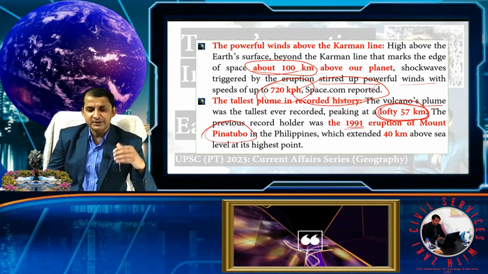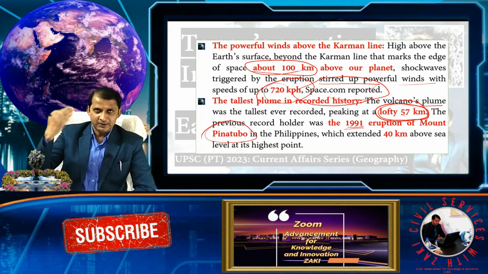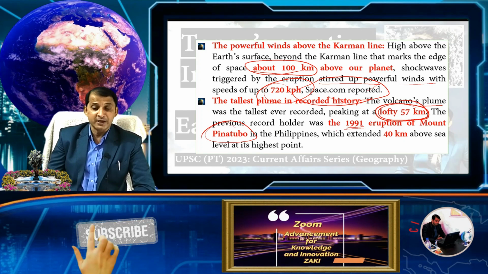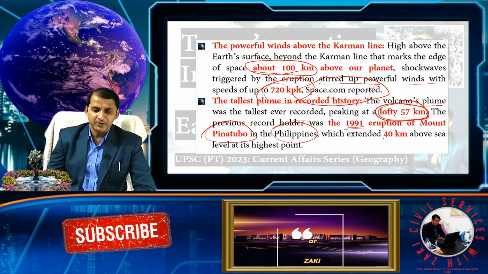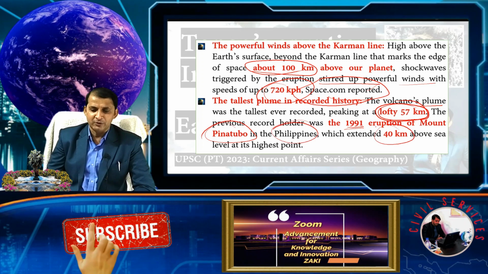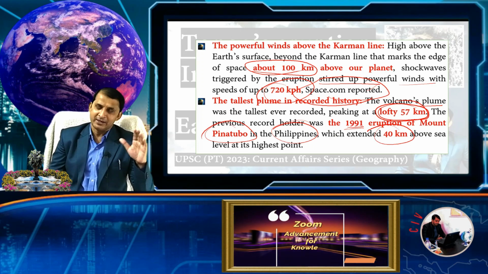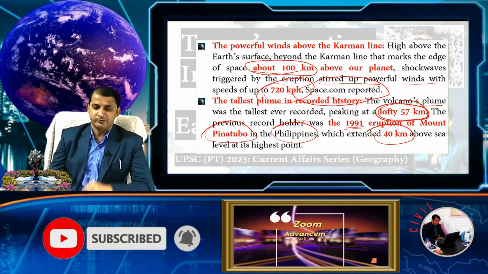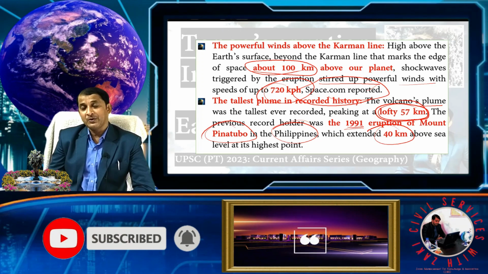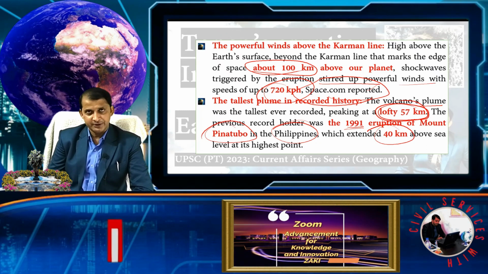Mount Pinatubo, situated in the Philippines, had the second highest eruption plume in history, in 1991, and it extended to 40 kilometers. It was limited to our stratosphere, but this eruption went to the mesosphere. That's why it is one of the tallest plumes in recorded history.